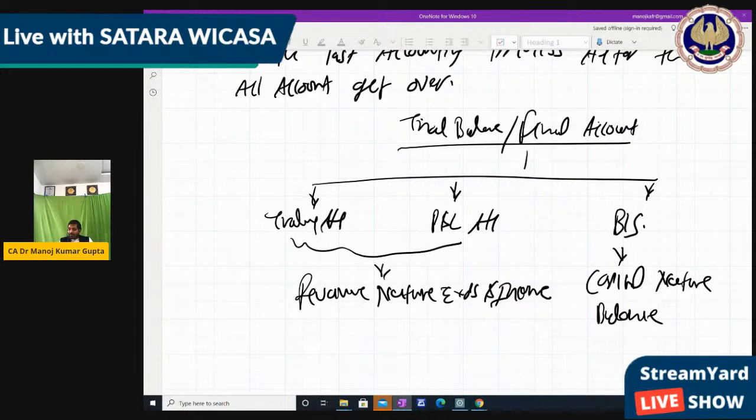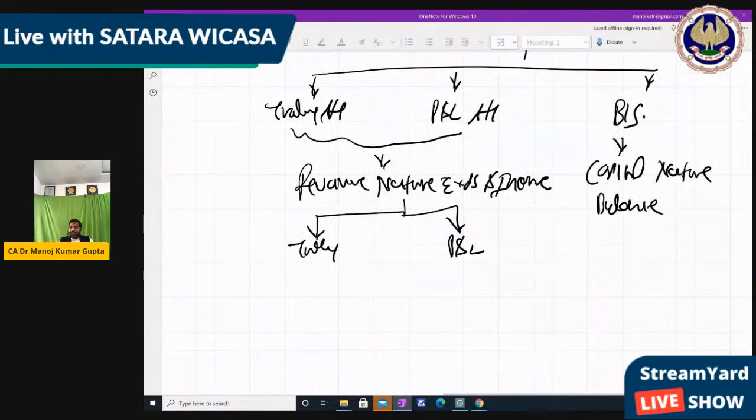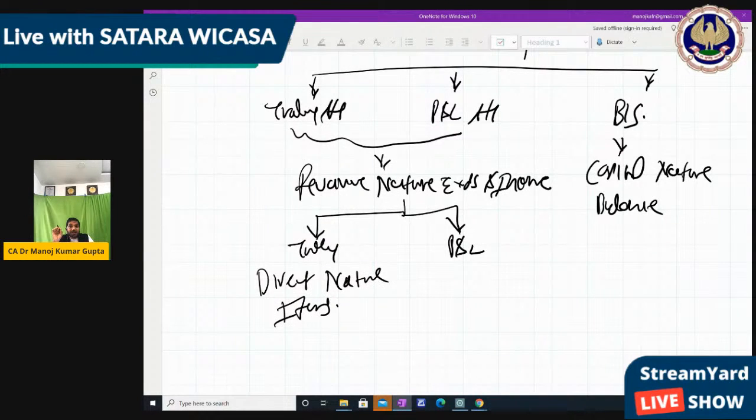Now, in revenue items, what is transferred to the trading account and what is transferred to the P&L account? The trading account takes all direct nature items, meaning those directly related to sale and purchase or directly related to goods.